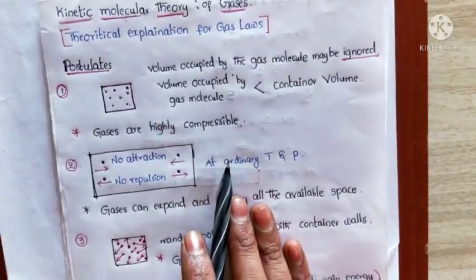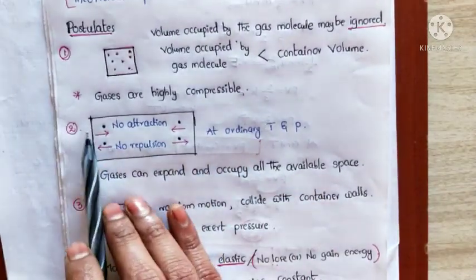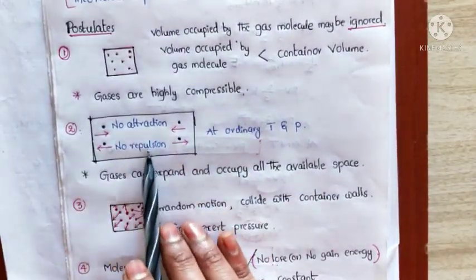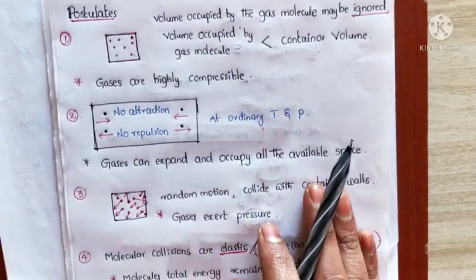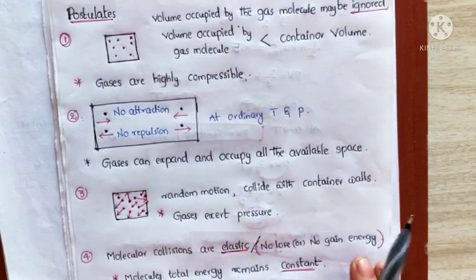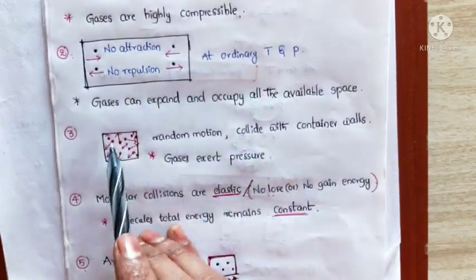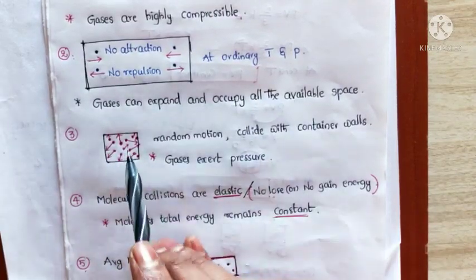So from this we can conclude that gases are highly compressible.